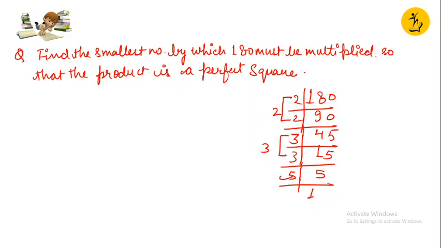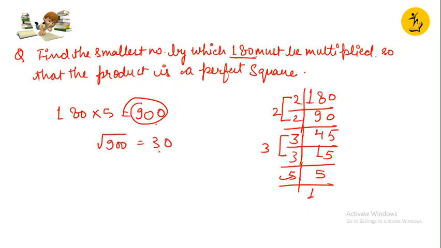So obviously, find the smallest number by which 180 must be multiplied. 180 should be multiplied by 5 so that the pair gets completed. If I multiply 180 by 5, what will I get? It will be 900. So 900 is a perfect square of 30. So my answer is correct here. That means 5 is the smallest number which is supposed to be multiplied. Similarly, you can do it for division as well.